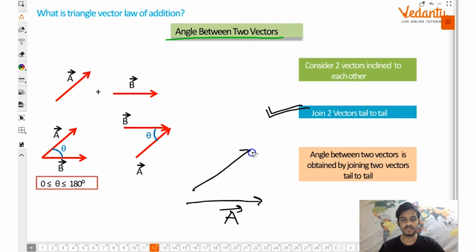Let's say this is B vector. And if I mention that angle between A vector and B vector is theta, to denote that angle theta, you will have to draw these vectors or join these vectors tail to tail.